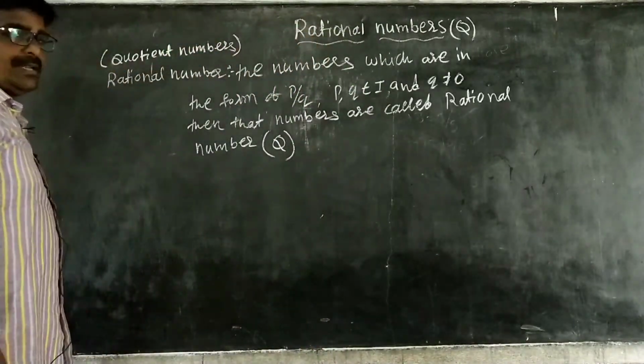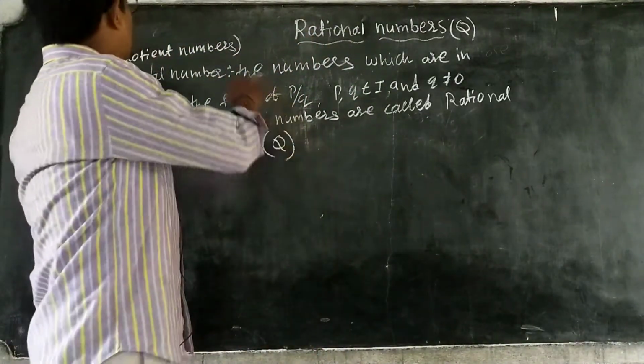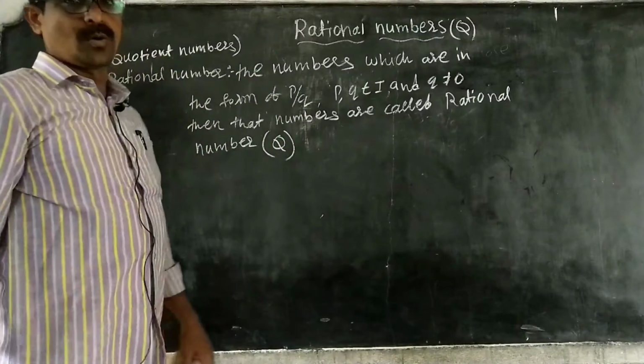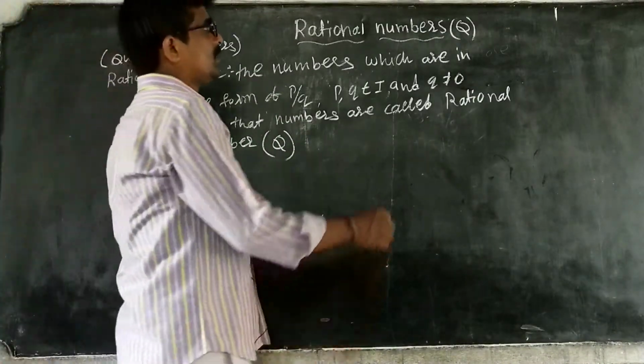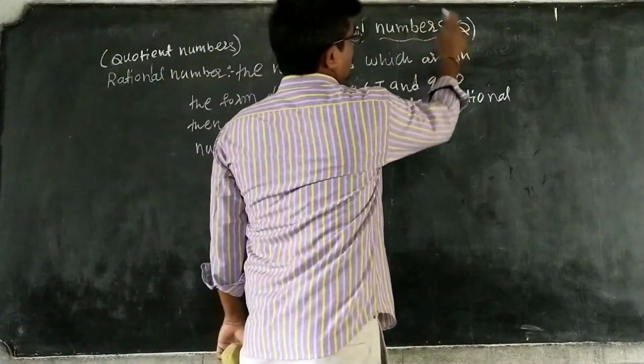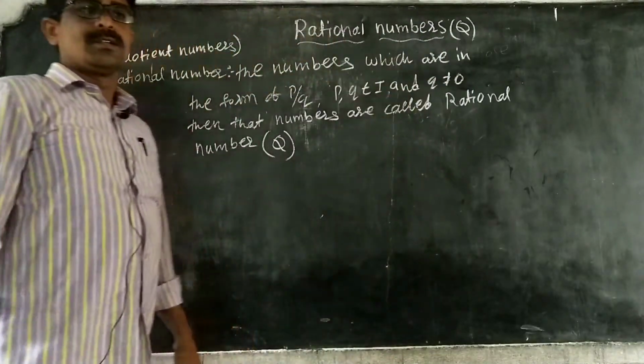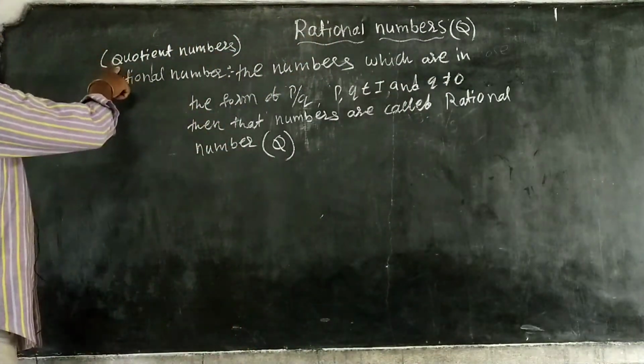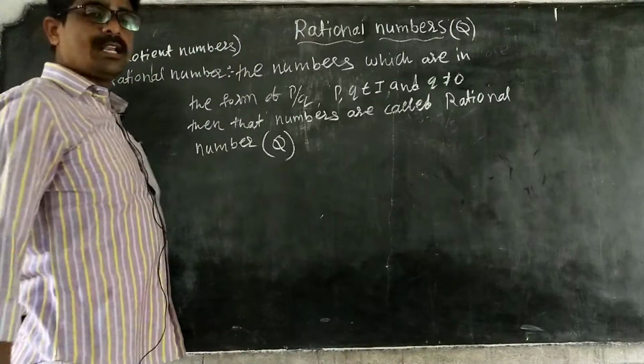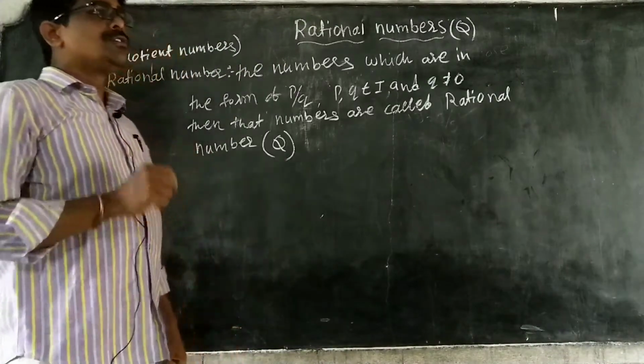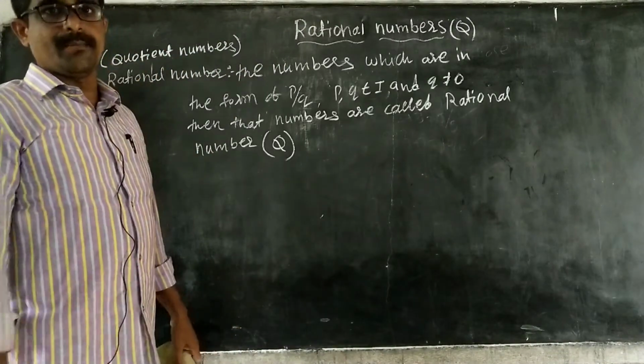Good morning students. Today our topic is rational numbers. Rational numbers, or quotient numbers. Quotient numbers start with Q, that's why the notation for rational numbers is Q. So what is a rational number?